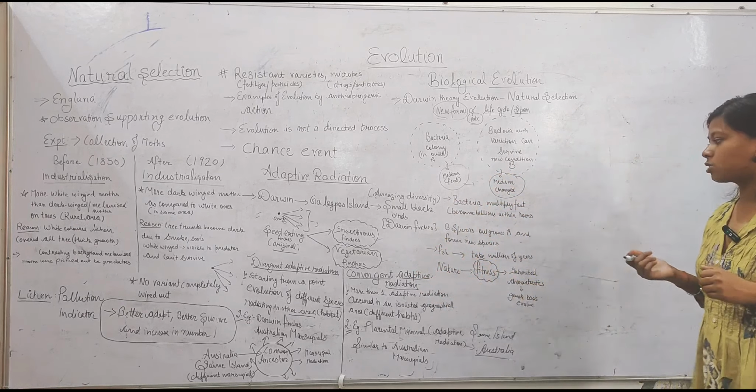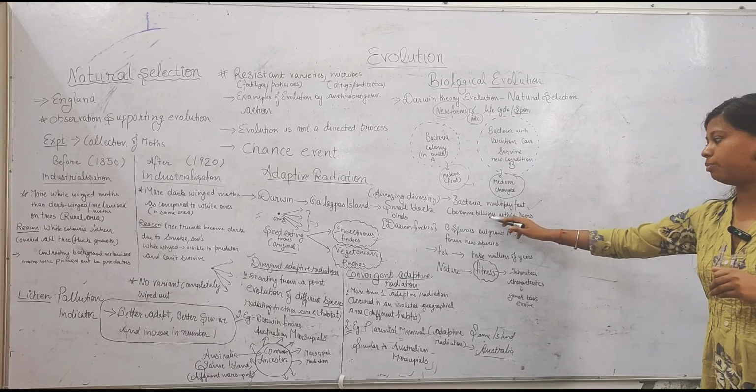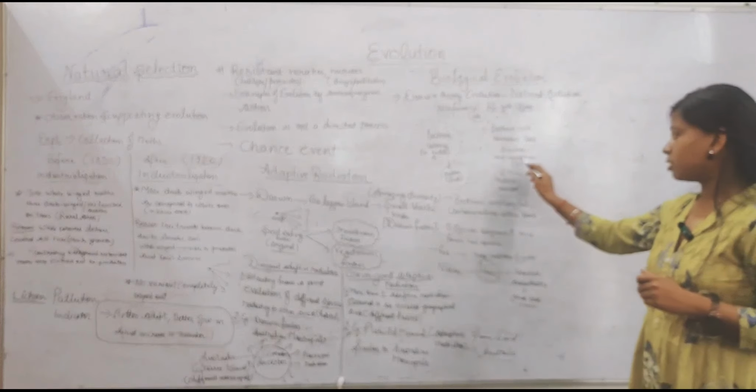Okay. So bacteria multiply fast, becoming billions within hours. Okay. And bee species